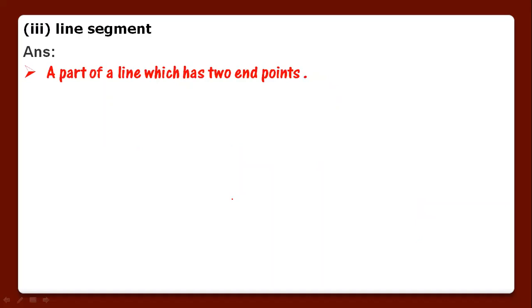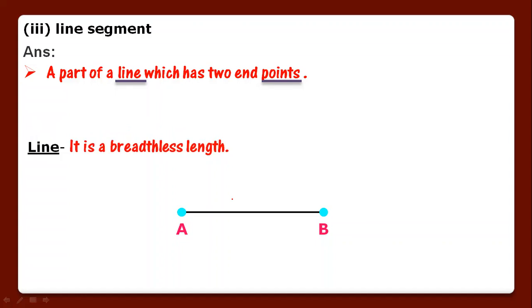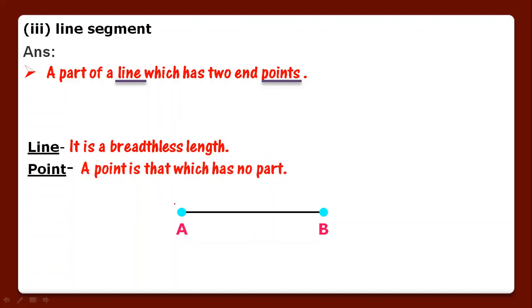Then comes third term that is line segment, a part of a line which has two end points. लाइन का एक ऐसा पार्ट जिसमें दो एंड पॉइंट्स हो वो लाइन सेगमेंट है. These are the 2 points and this is a line segment. Terms to be defined are line and point. We have already discussed. Line, it is a breadthless length, and point, a point is that which has no part. This is a point and this is a line segment.